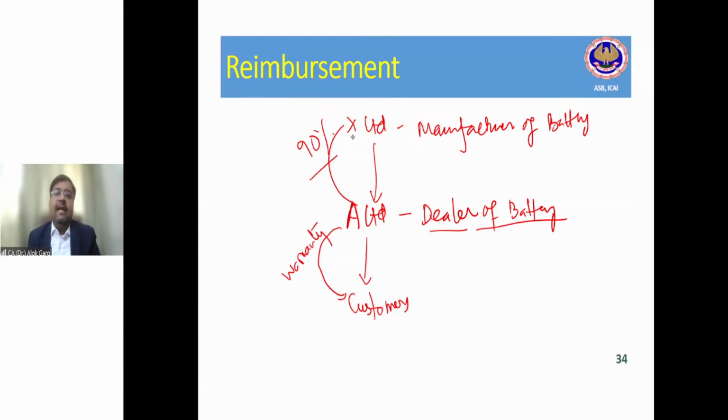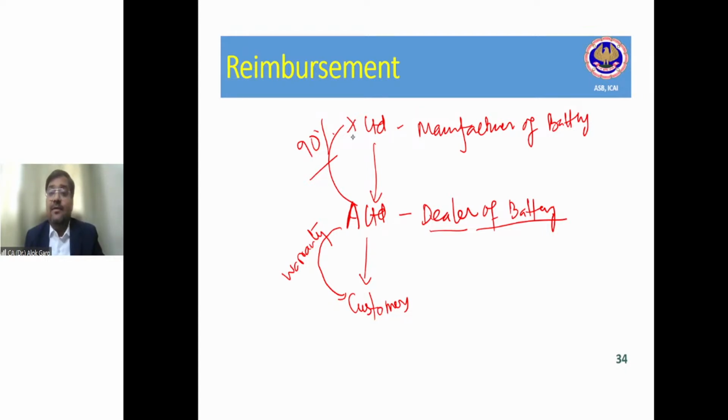Friends, A Limited has sold goods worth 10 crore rupees. A Limited is presuming that 10% will come to me as a warranty cost, as a repair cost. So 10 crore multiplied by 10% comes out at 1 crore. So A Limited has to create a provision of 1 crore rupees, right? But at the same time, A Limited will get the reimbursement from X Limited to the extent of 90%, means 90 lakh rupees.